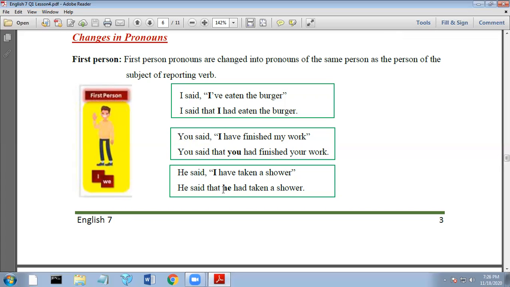So you are going to use he, referring to the he in the indirect. So you're following? The I should not be changed because it is also I in the subject of the reporting verb. The I should be changed to you because that is the subject of the reporting verb. The I should be changed to he because that is the subject of the reporting verb. So that is the rule for the first person pronoun.